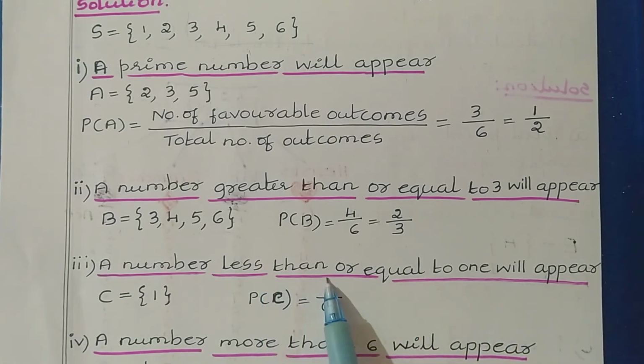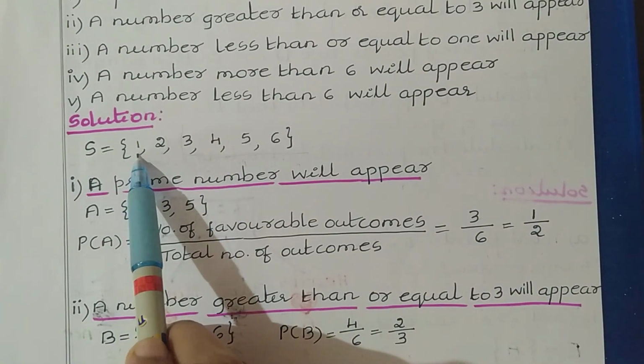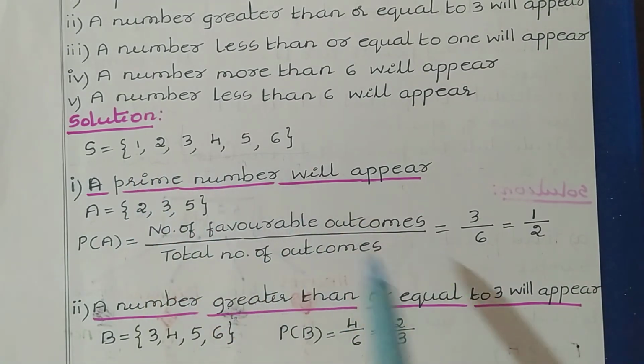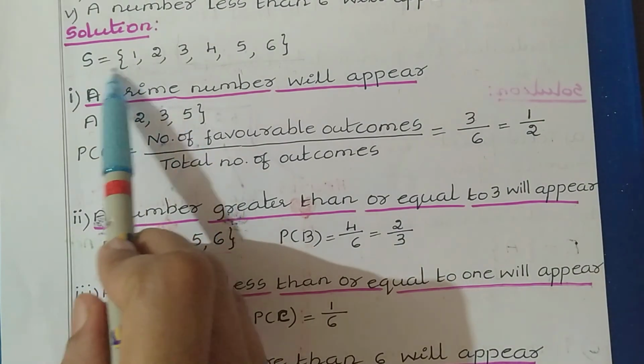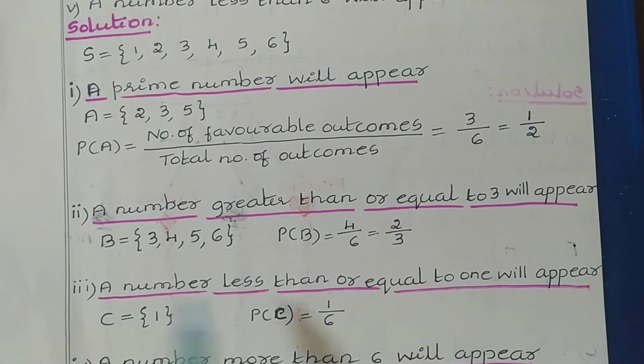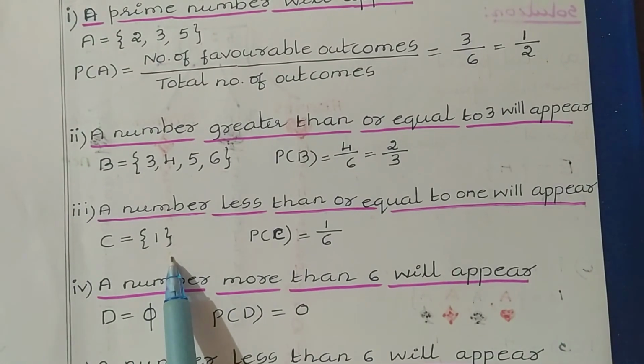Less than 1 means we have only the starting number itself, 1. Equal to 1 they have given, so that we can take. Less than 1 means before that we don't have any number. So with this event we can have only one outcome, C equal to 1.